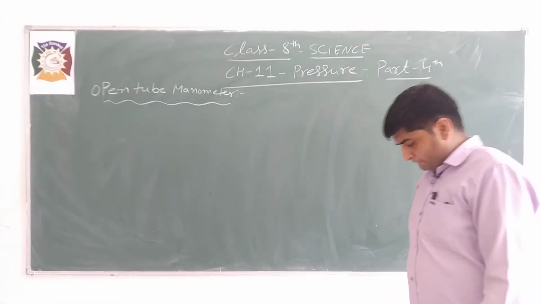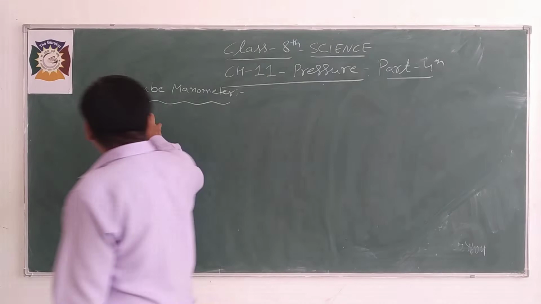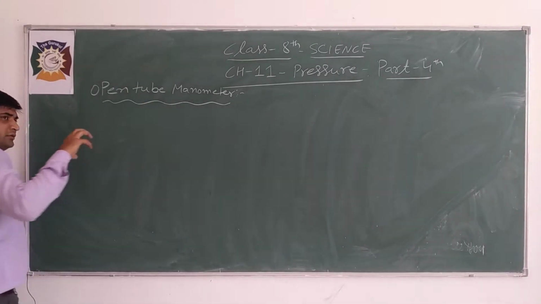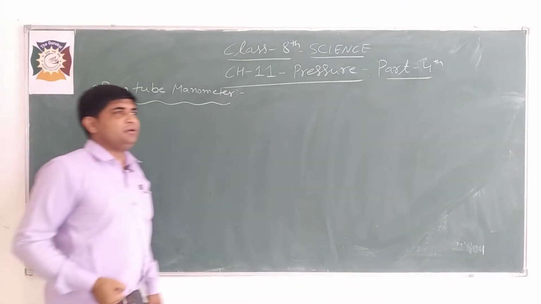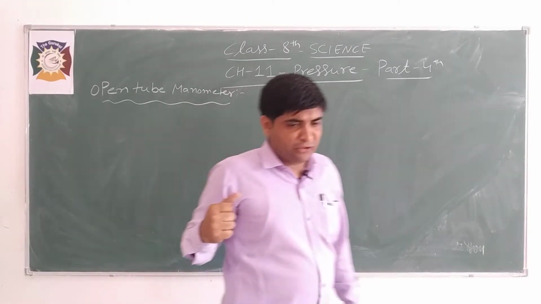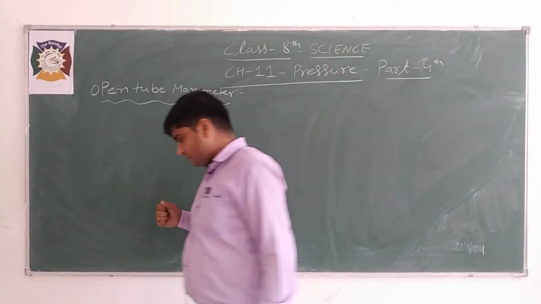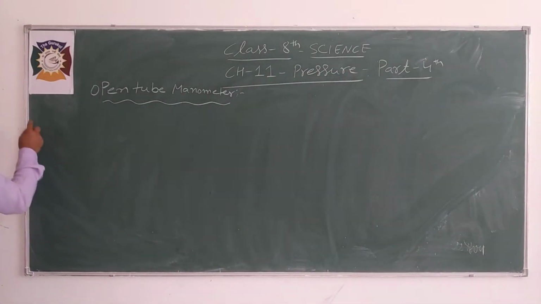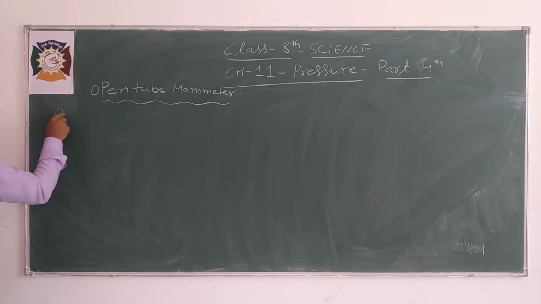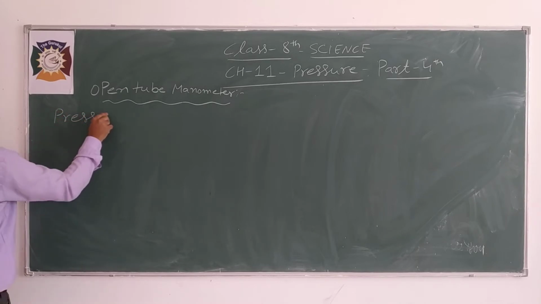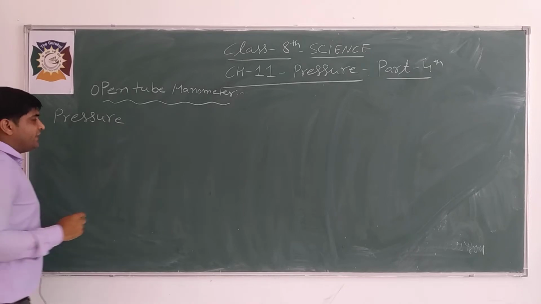Now, how it works, and what is the construction, diagram and working of this open tube manometer. Firstly, how can we measure pressure?